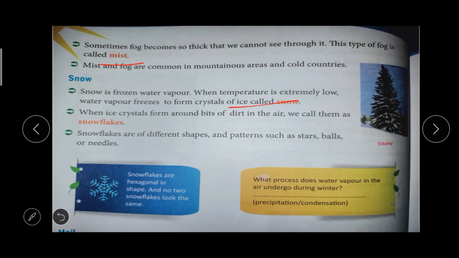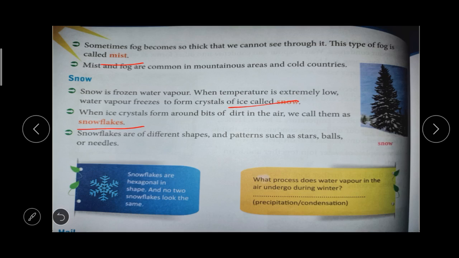So when ice crystals form around a bit of dirt in the air and fall down, we call them snowflakes. Snowflakes are of different types.